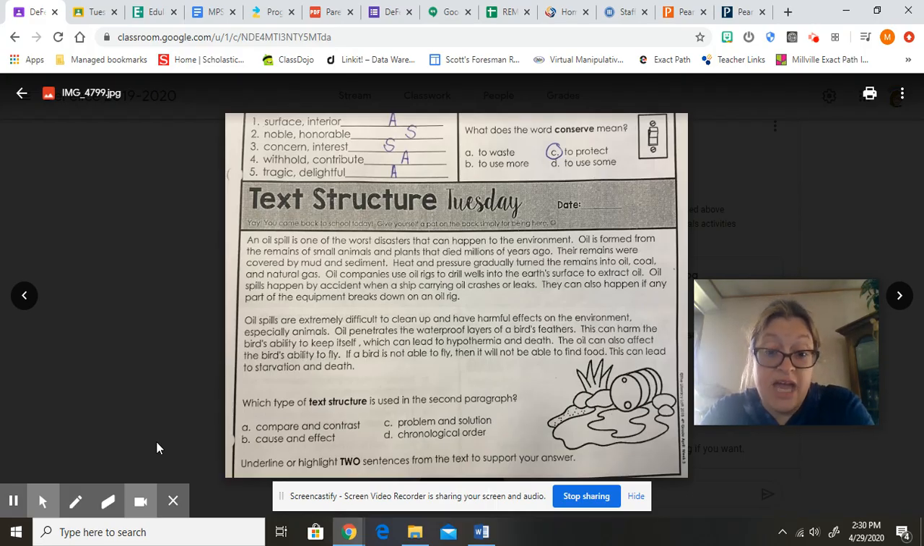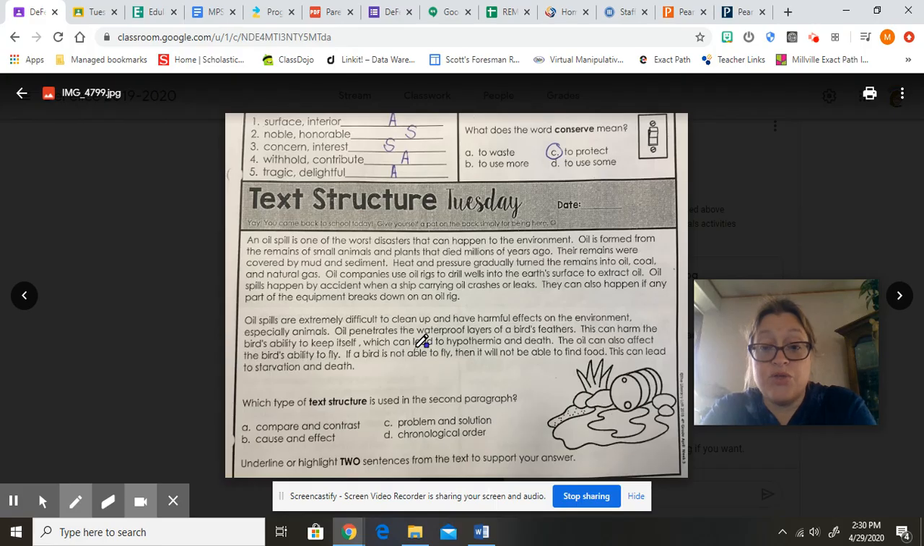Okay, so the text structure of the second paragraph. So here's our second paragraph, talking about how oil spills are extremely difficult to clean up and have harmful effects on the environment, especially animals. What kind of text structure is this paragraph written in? Are we comparing and contrasting how things are alike, how things are different? Is there a cause and effect? Something happens, a cause, which makes something happen, an effect. Is it problem and solution? There's a problem, and they have to figure out a way to solve it. Or is it chronological order, which is sequential? What happened first? What happened next? What happened after that? What happened last?